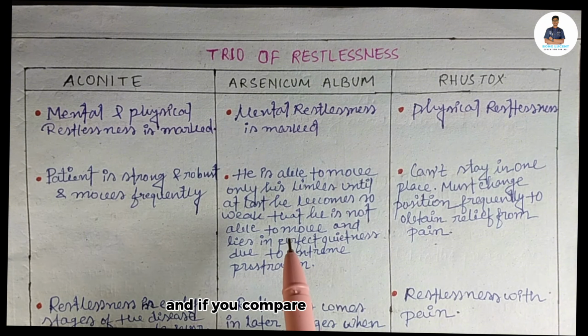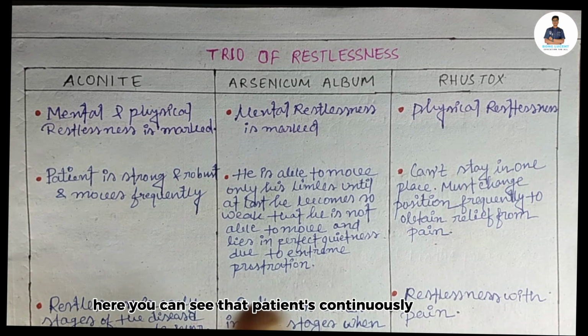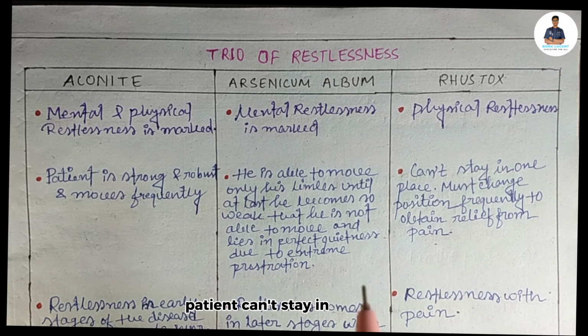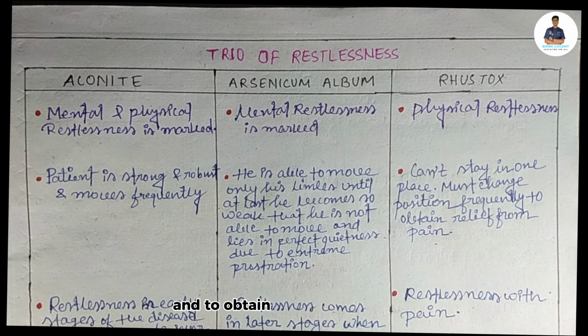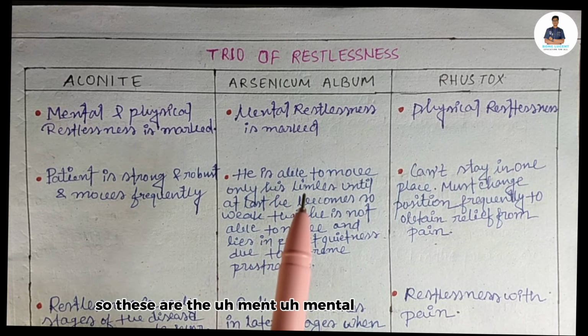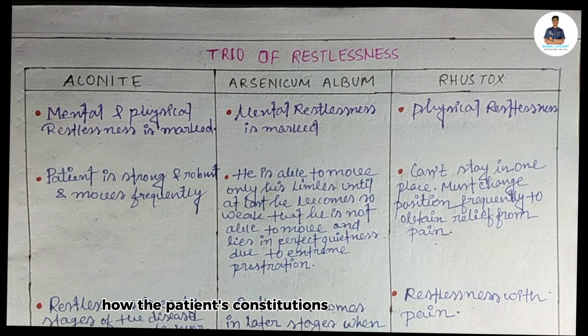And if you compare with Rhus tox, here you can see the patient's continuous movement. The patient can't stay in one place and must change position frequently to obtain relief from pain. Especially in Rhus tox, as physical restlessness is marked, the patient continuously moves from one place to another. So these are the mental spheres and how the patient's constitutions differ.